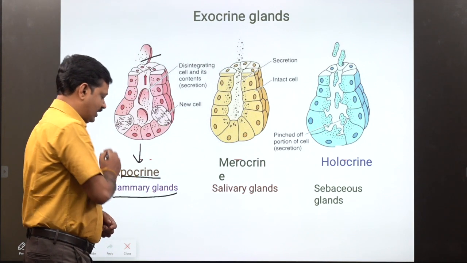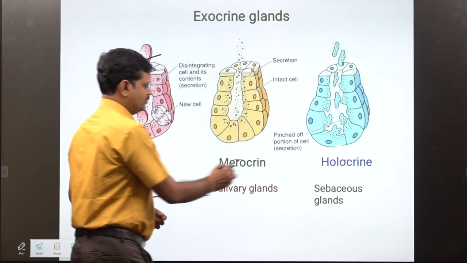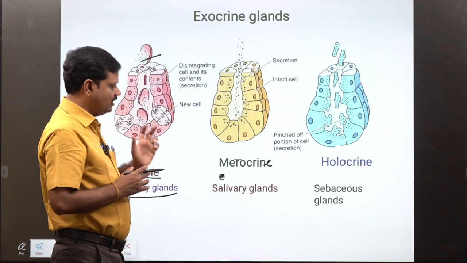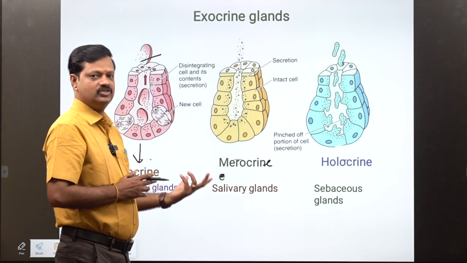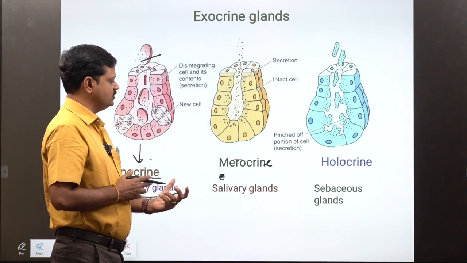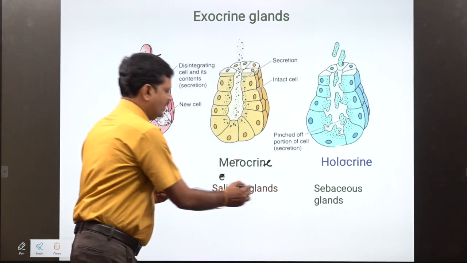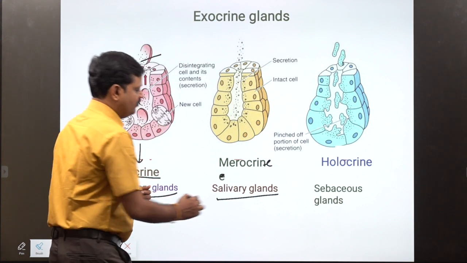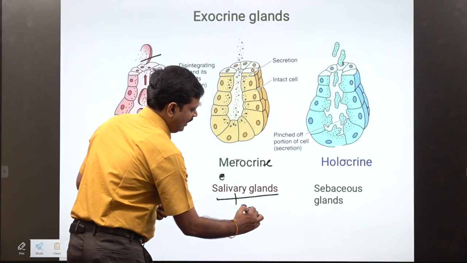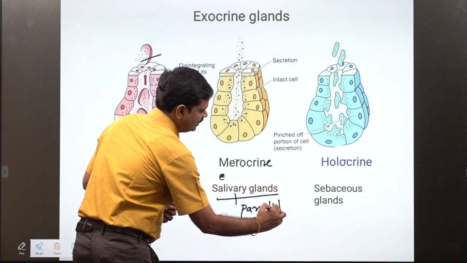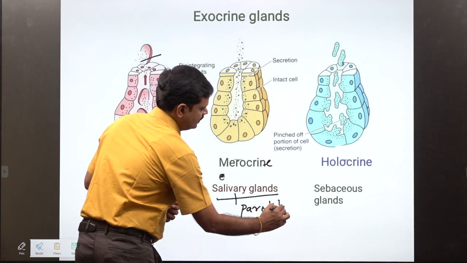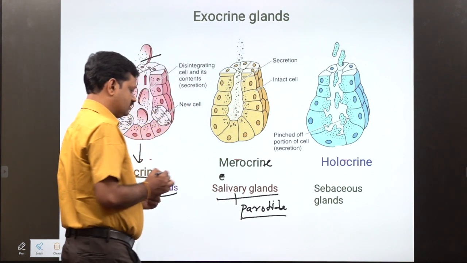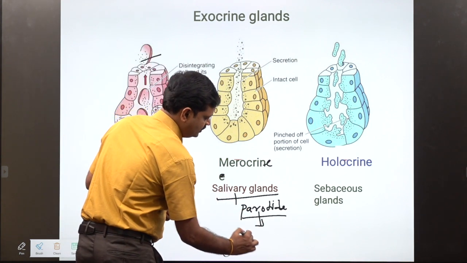Example: mammary glands. And merocrine gland. What is a merocrine gland? When secretion happens, the cell is not damaged. That is called a merocrine gland. Example: salivary glands. You know very well the largest salivary gland is the parotid gland. It is affected by mumps disease.